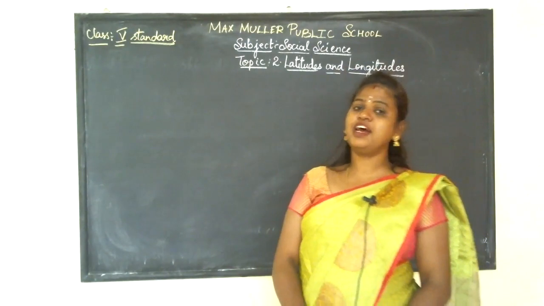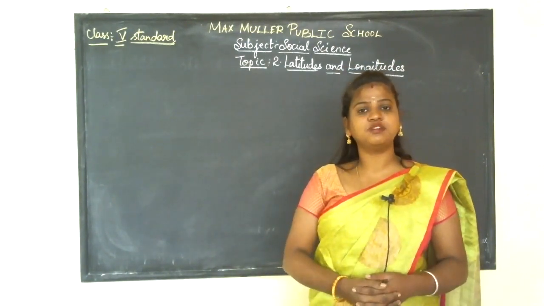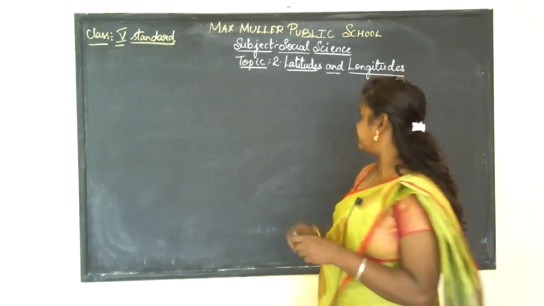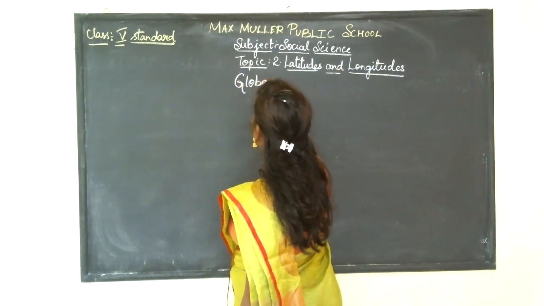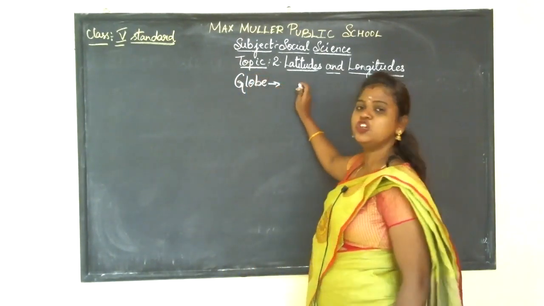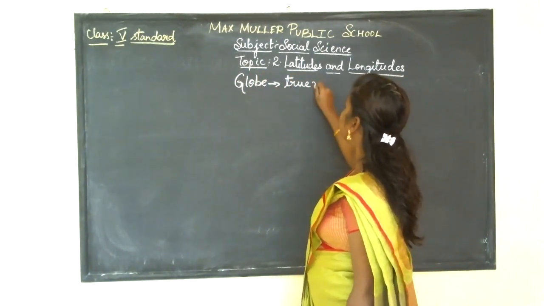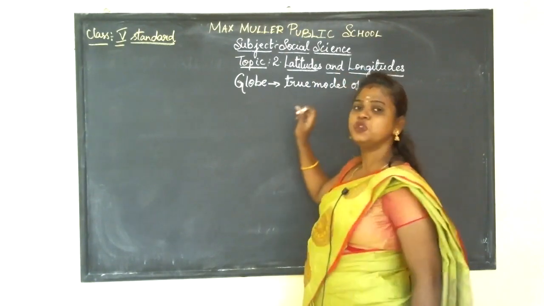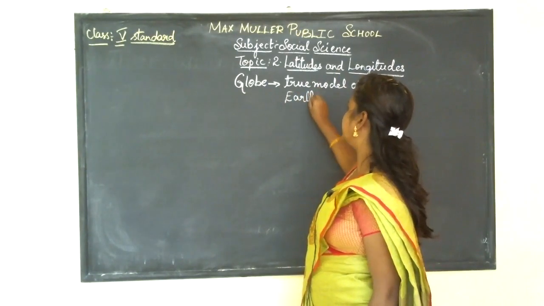So children, in the last class, in the first chapter, I told you the meaning of globe. The definition of globe is that it is a true model of Earth.